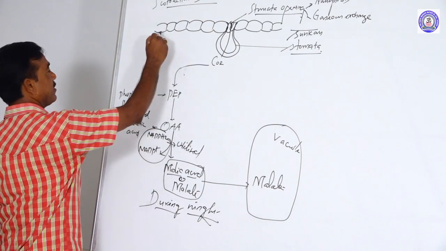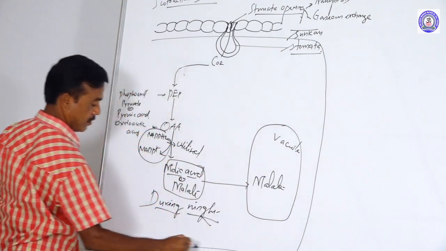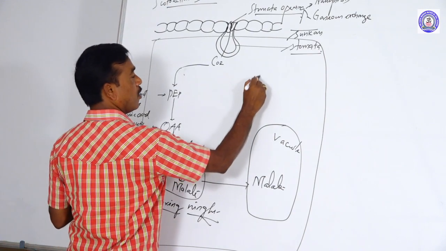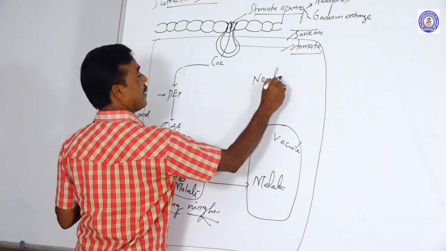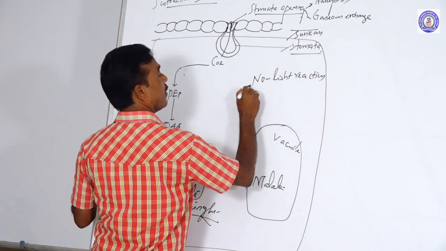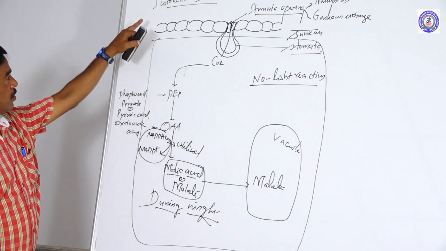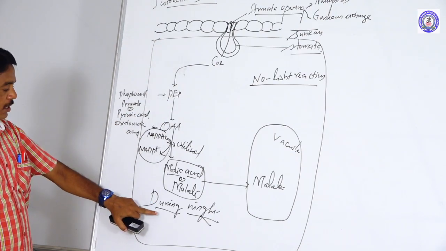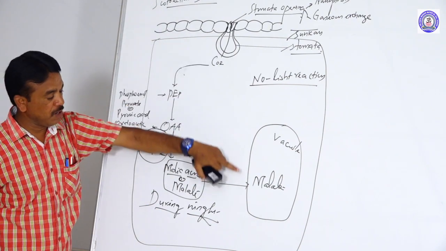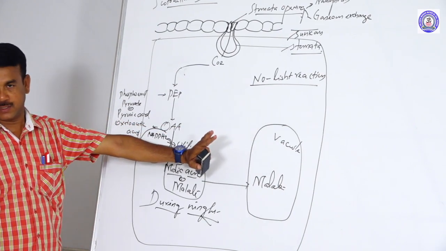So what is the specialty that happens? Here there is no light reaction. That is a specialty of scotoactive stomata, where during daytime the stomata will be closed. What is the end product formed? Malate. The malate can be stored in the vacuoles.